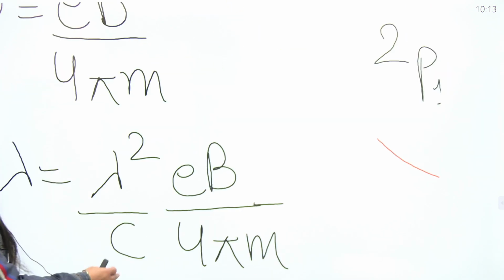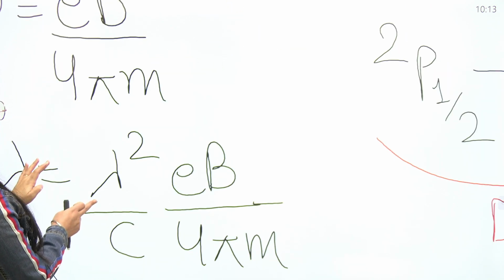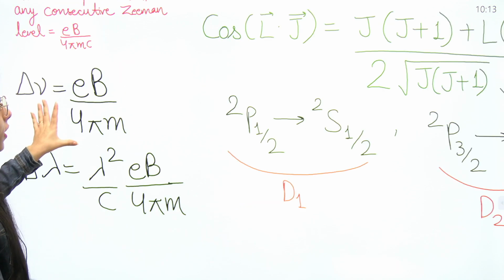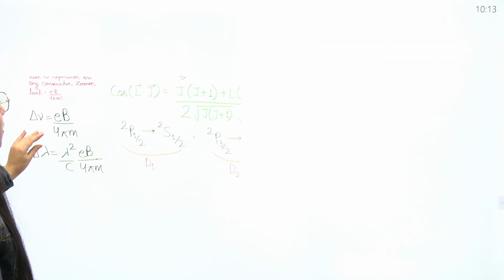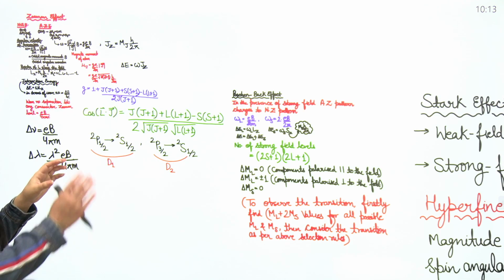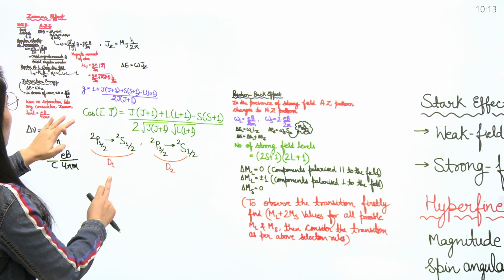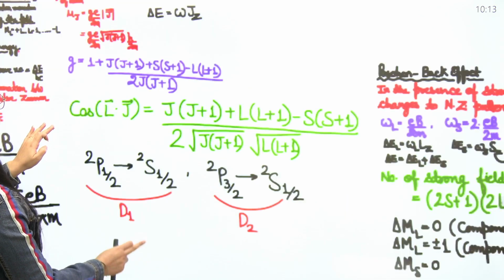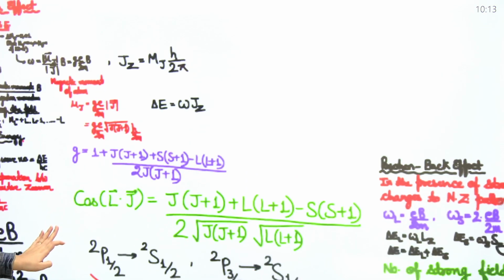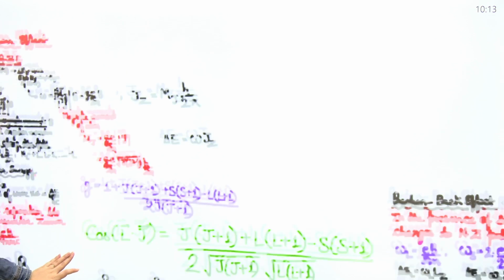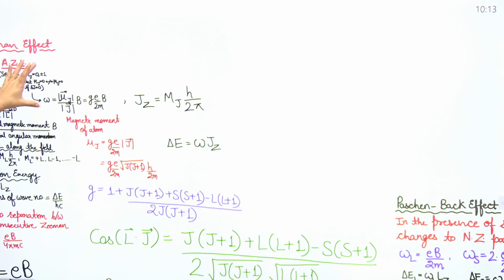Now let's talk about the anomalous Zeeman effect. What are the important expressions in the anomalous Zeeman effect? Let's consider them. There are going to be many other topics, so one by one we'll talk about them. Right now, in the anomalous Zeeman effect case, the first point I have told you is that spin will be non-zero.